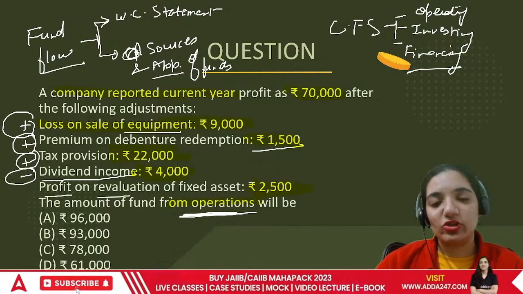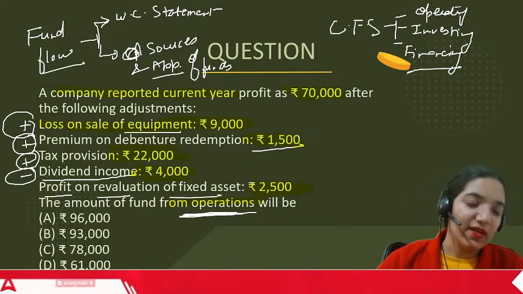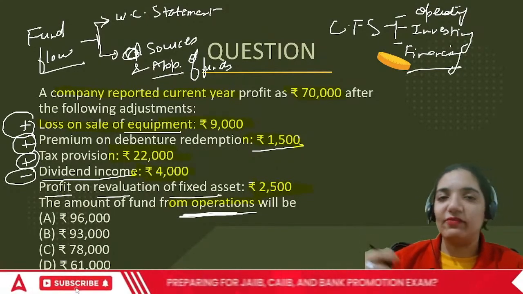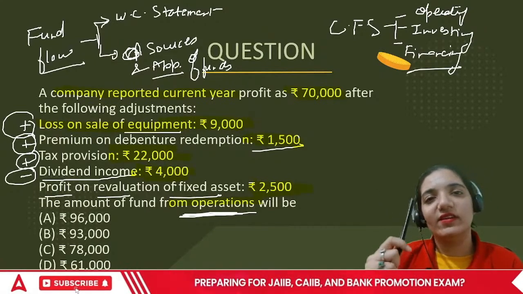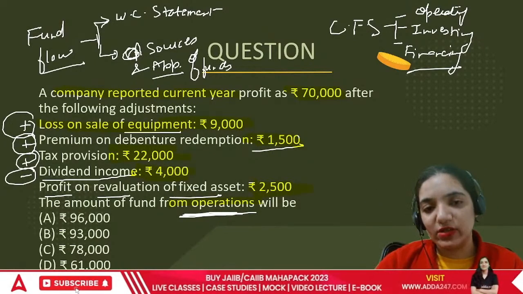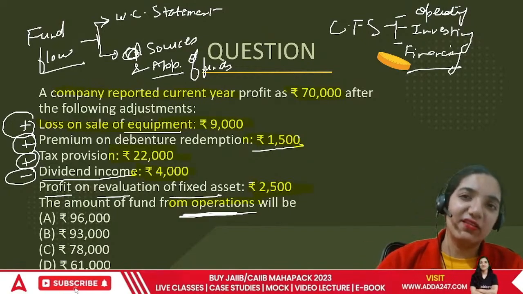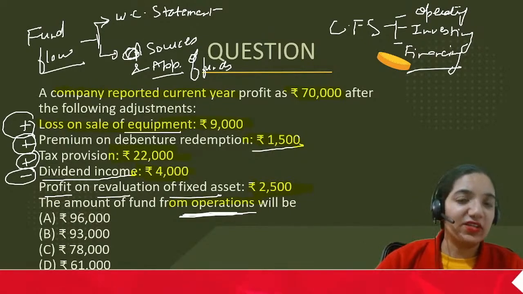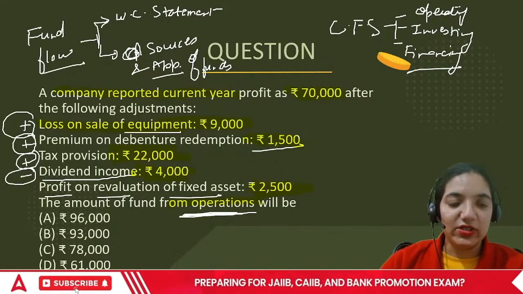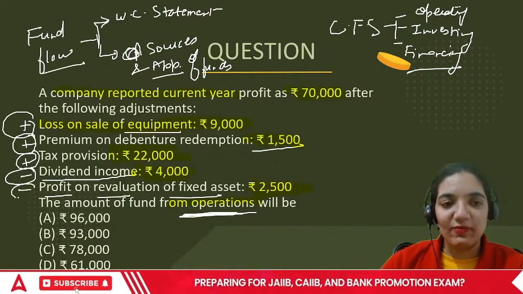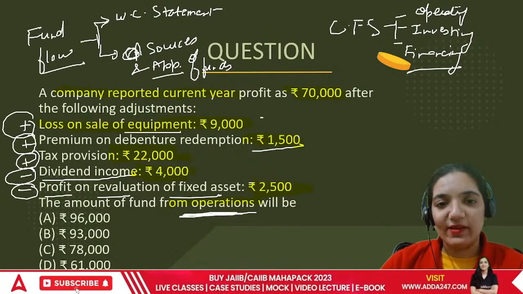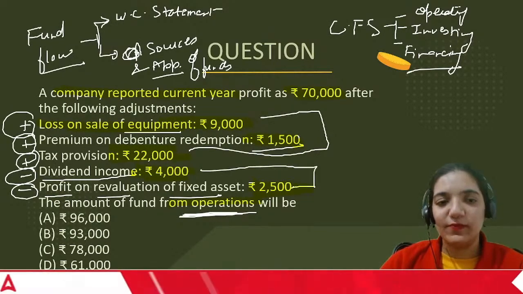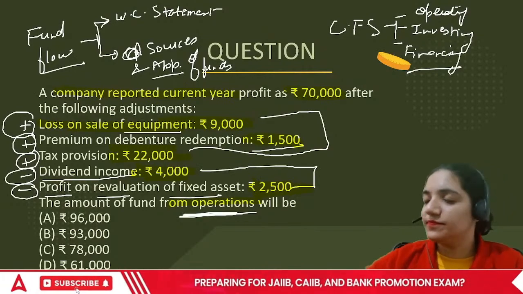Profit on revaluation of fixed assets. This is something, the profit is not received. I have this pen. Today I'm just talking to you and say this is pen worth rupees 2,000. Tomorrow I say this is rupees 3,000. There is no money incoming to me. There is no money going out of my account. So in this case, this has to be eliminated. So you'll have to add 1, 2 and 3 and you have to deduct these two. This will give you the answer.